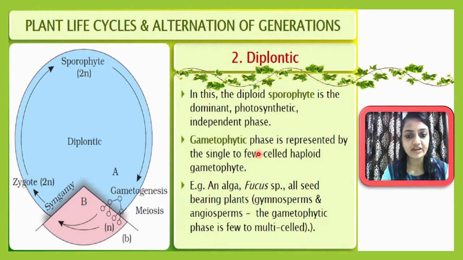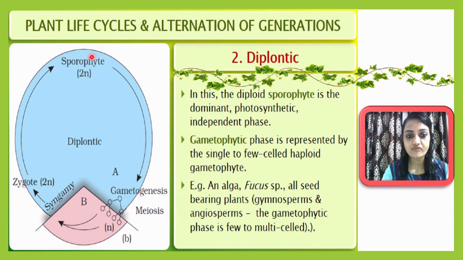Okay, and the gametophytic phase is represented by the single to few cell haploid gametophyte. Here examples include algae, which include Fucus, and it possesses all seed-bearing plants such as the gymnosperms and angiosperms, and the gametophytic phase is a few to multicellular structure. Most of the time, if you observe the plant, it will show you diploid structures, and that's why they are considered a diplontic pattern of alternation of generation. So here the sporophyte is the dominant phase.